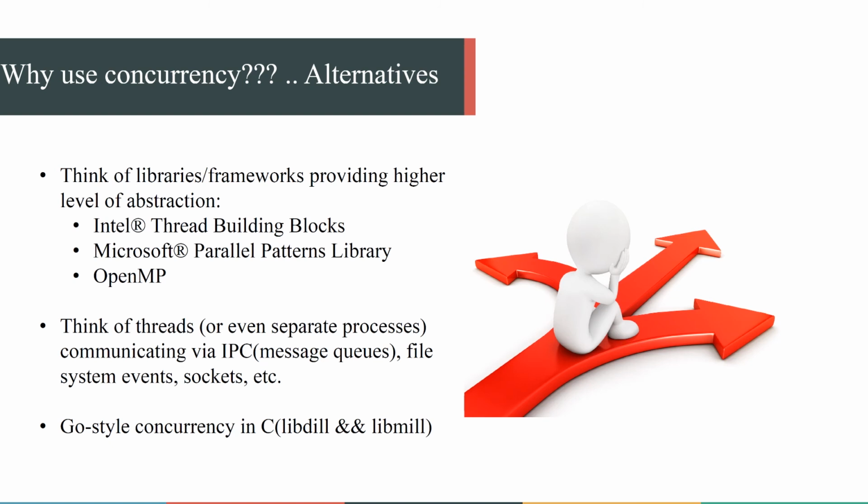You may think of threads or even separate processes communicating via IPC, message queues like 0MQ, file system events, or sockets. And you may take a look at libraries that are implementing this style of concurrency in C++. I think they're worth looking at.